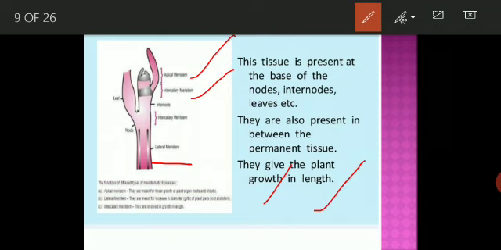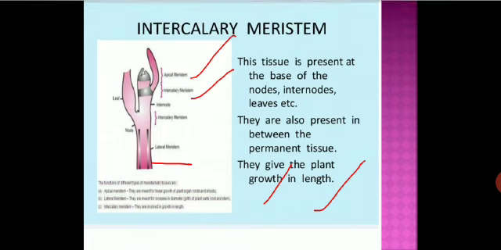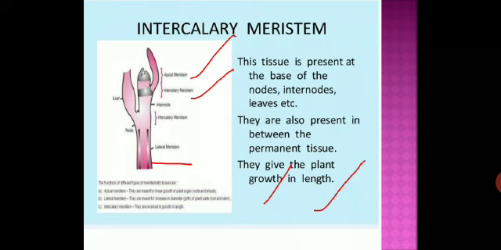The tissue is present at the nodes, internodes and leaves, and it is also present in the permanent tissue, and this is part of the meristematic tissue. Then after it comes the permanent tissue. This is the intercalary meristem. It is found in the permanent tissues also. And what is the function of this intercalary meristem? It gives the plant growth in length.